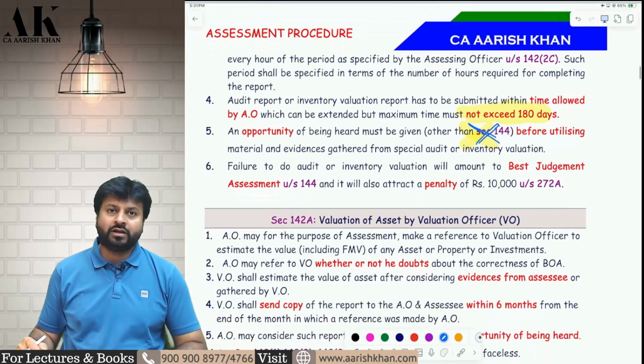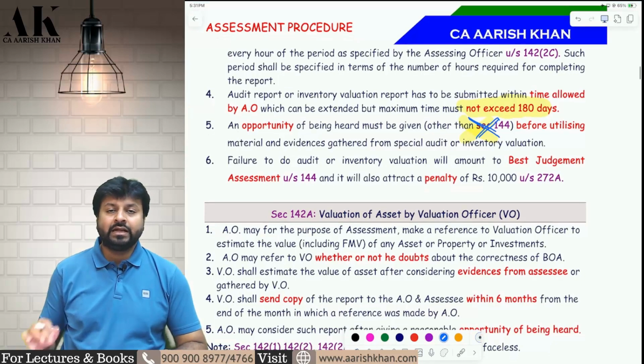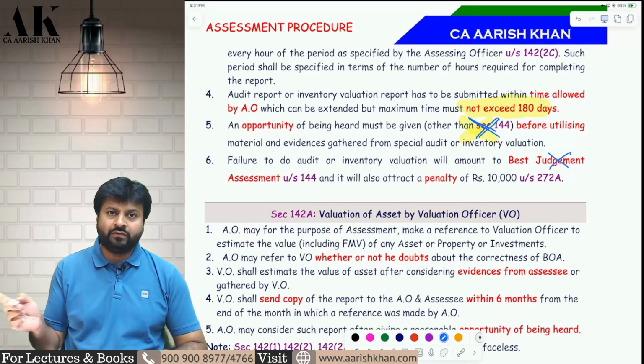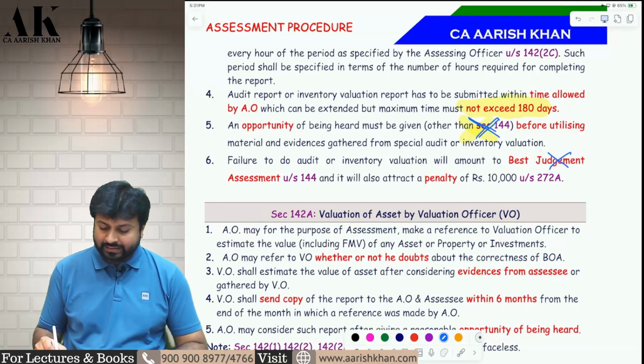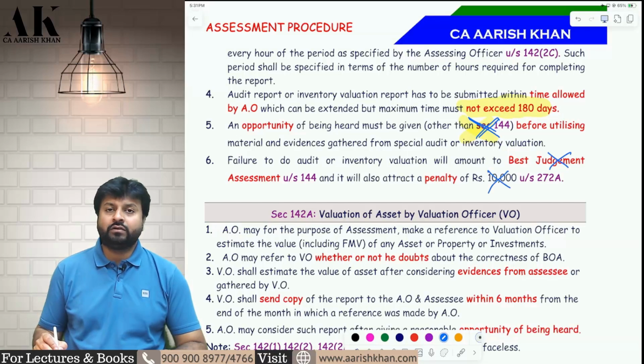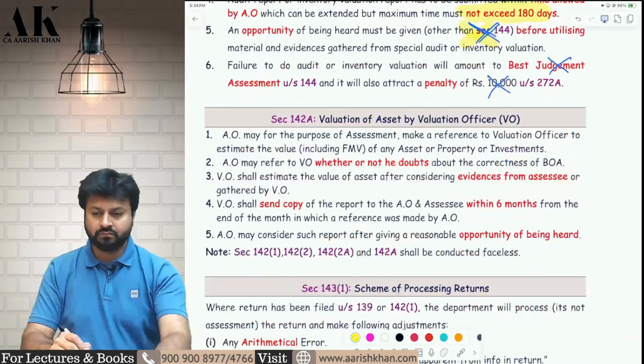Last but not least, if the assessee does not comply, then what are the actions that the department can take? First of all, the AO can do best judgment against you under section 144, which we are going to talk about after some time. Secondly, the AO may impose a penalty of 10,000 rupees for not complying with the department's direction under section 272A. I hope it is clear to all of you.